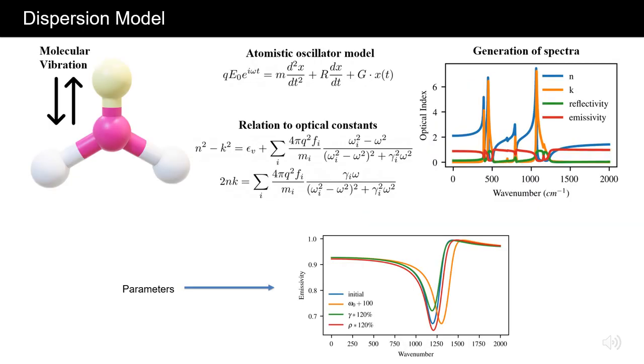We leverage a model called the Dispersion Model, which models materials with atomistic oscillators driven by electromagnetic waves impinging on the molecular structure. This describes the spectral curves generated by the material as a function of parameters, which control the shape of these curves. More details about the derivation of this model can be found in the main paper and the appendix.